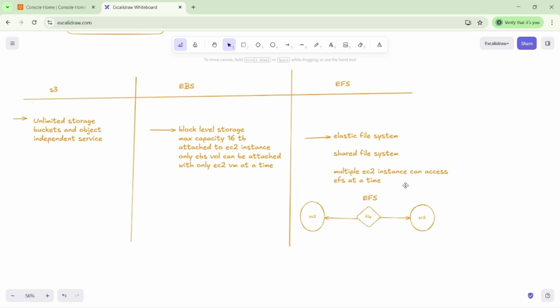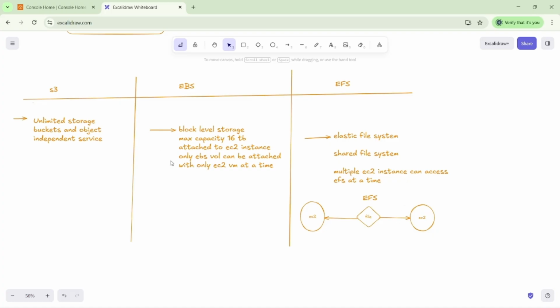But my requirement is different. Suppose I have created two VMs in my project, and I want the same file in both VMs. Then what do we have to do? Is it possible to share the elastic block storage file? No, this is not possible. We can attach only one EBS volume to one instance. But I want to connect multiple instances. Then we have to go with EFS.